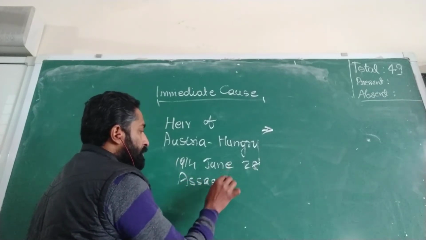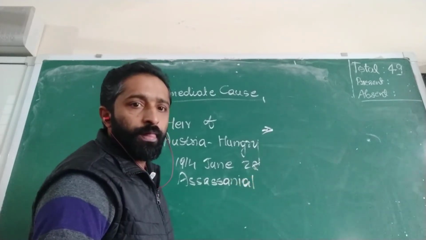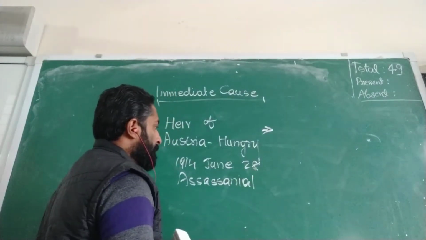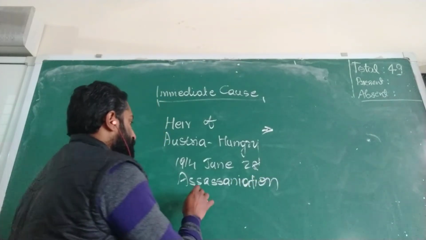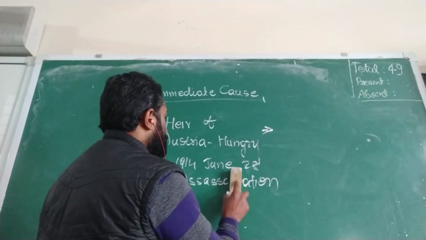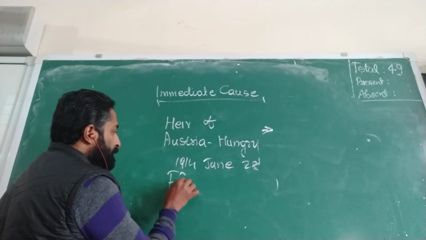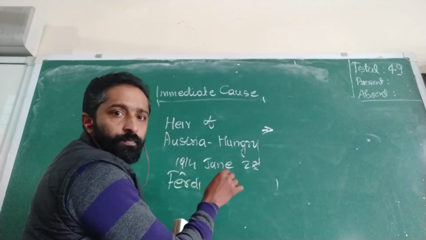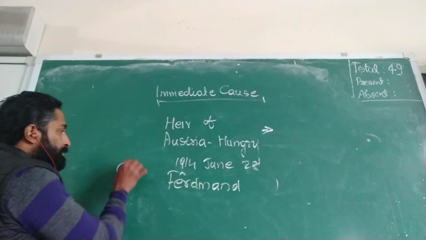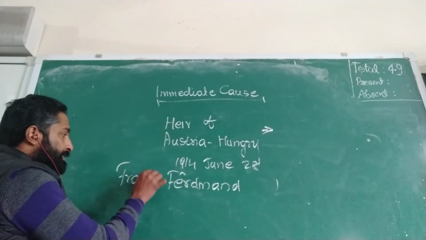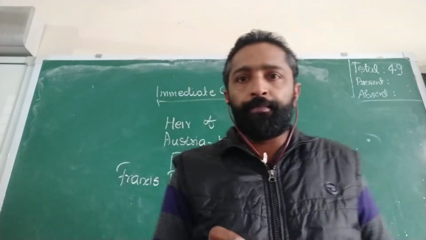Archduke Francis Ferdinand was assassinated on 28th June 1914.